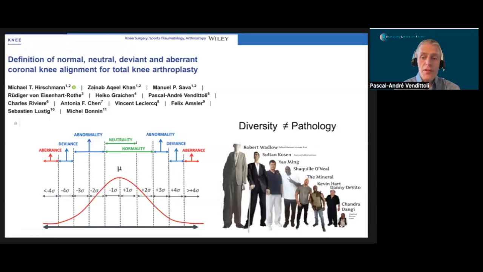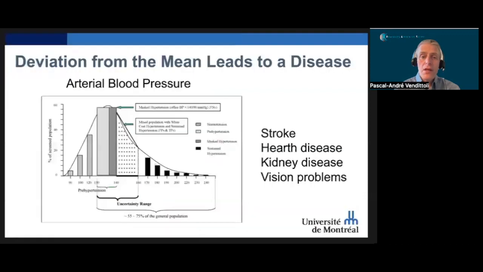But being away from the mean, is it linked to a problem? In human diversity, we see individuals with very extreme characteristics, but without any pathology. A more valuable way of classifying the normal from the abnormal values would be to use a cutoff linked to an increased odds of a disease or adverse event. Let's take the blood pressure example. It is well known that high blood pressure above 160 of systolic is linked to an increased risk of stroke, heart disease, kidney disease, or visual problems.